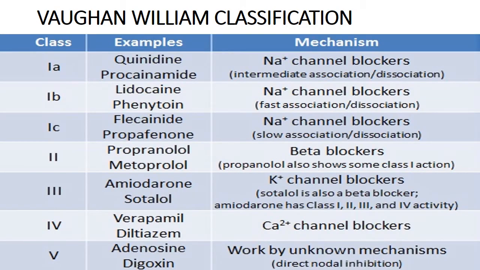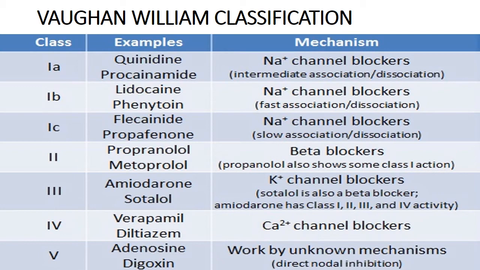Next, classification according to the mechanism, which includes class 1A drugs. Examples include quinidine and procainamide. They are sodium channel blockers. They have intermediate association or dissociation with the sodium channels, which means they have an intermediate duration of action. Next, class 1B drugs, examples include lidocaine and phenytoin. They are sodium channel blockers, with fast association and dissociation with the sodium channels. They act rapidly and rapidly dissociate from the sodium channels.